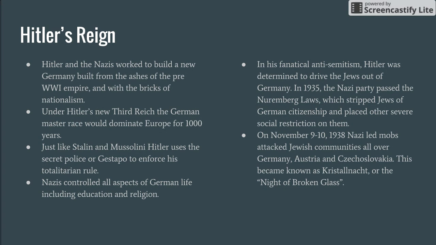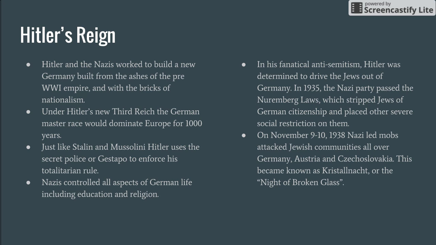Nazis controlled all aspects of German life. This included education and also included religion. So unlike communism, where the official religion of communism is atheism or no religion, the Nazis did have a religion. It was deeply rooted in the occult, and it was kind of a mixture of whatever they thought sounded good. A little crazy, but they did have a religion.